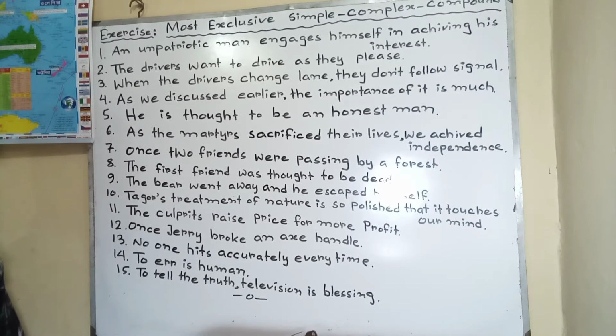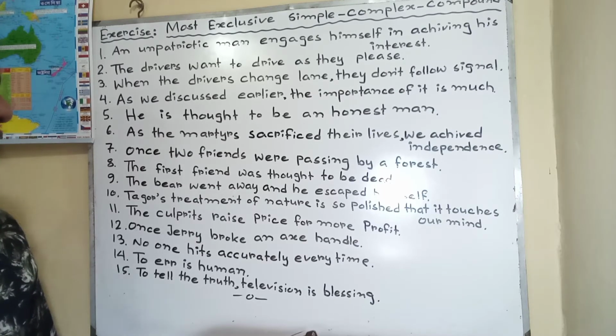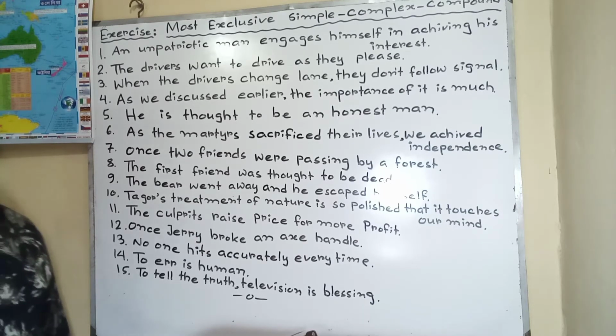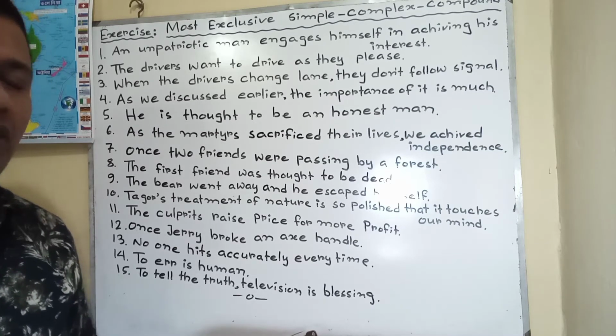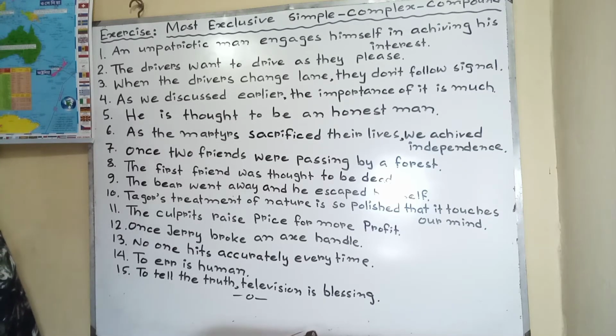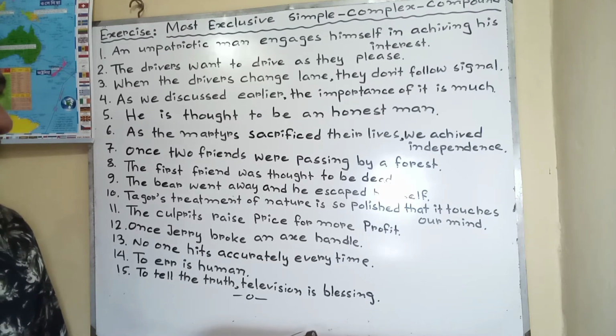7 number. Once two friends are passing by a forest. The sentence is given in simple. Now we are going to change it into complex and compound. At first complex: once there were two friends who were passing by a forest.